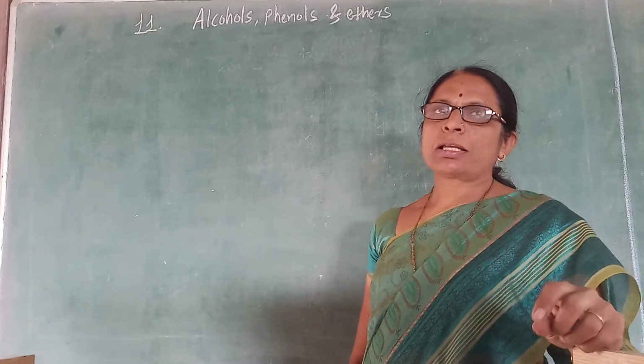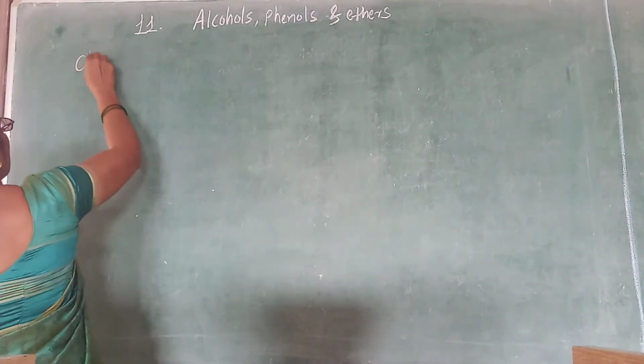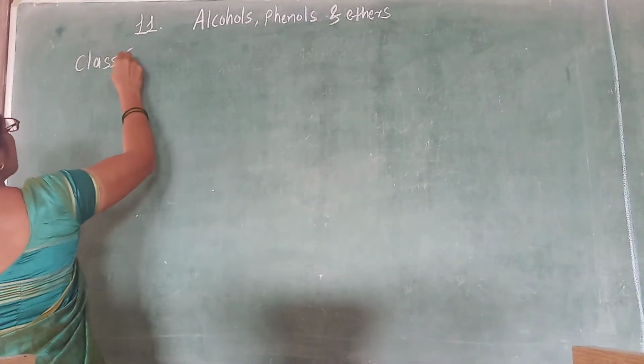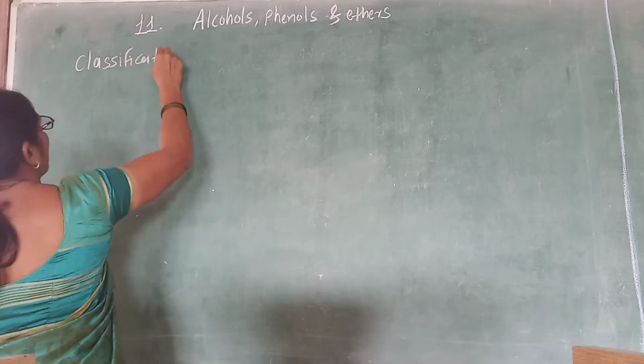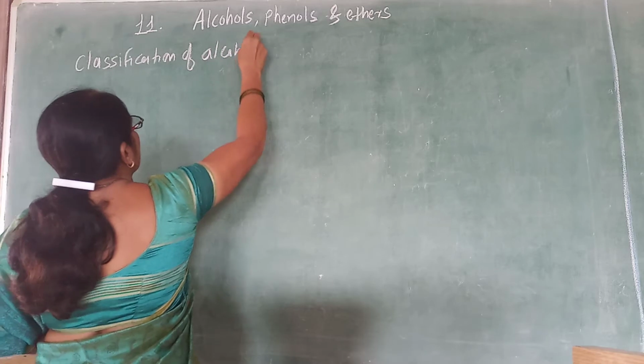Now we discuss classification of alcohols and phenols.